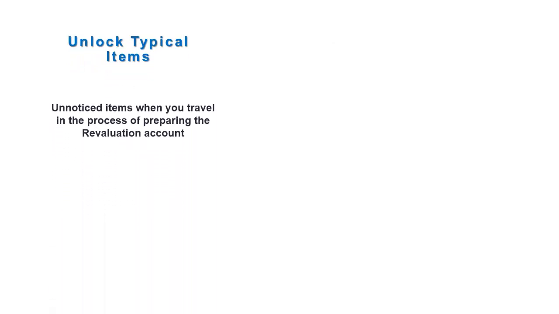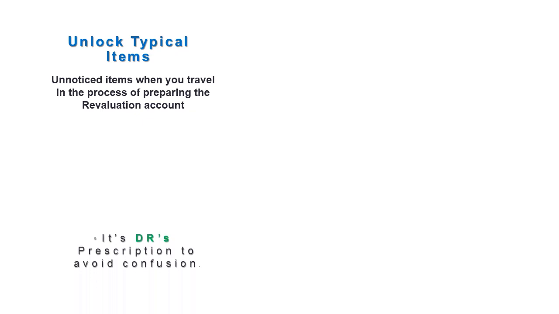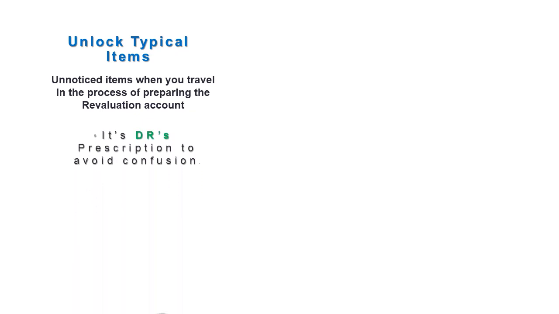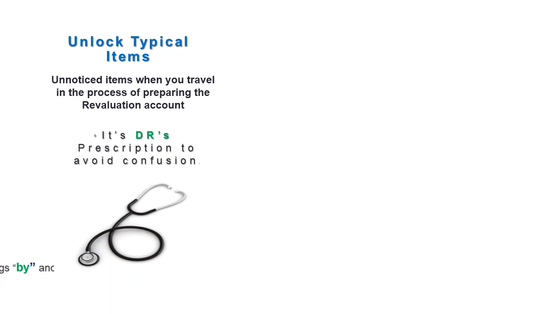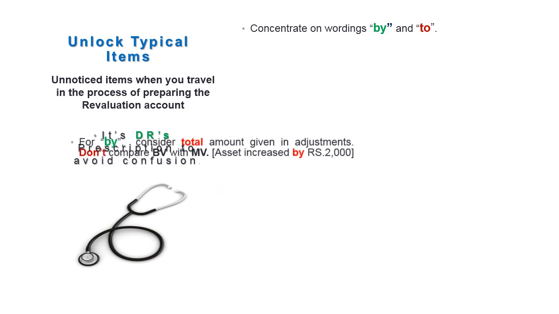Unlock typical items. There are certain typical items when you travel in the process of preparing the revaluation account. It is my own prescription, therefore my stethoscope is before you. You will come across three unique wordings: buy, to, and worthless. If it is buy, consider the full amount.